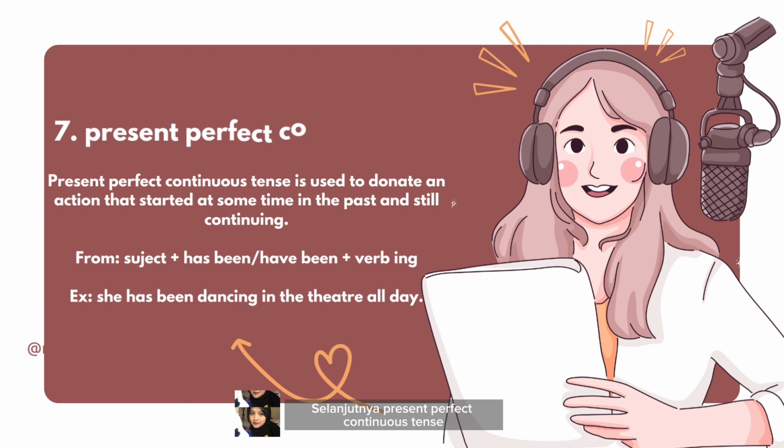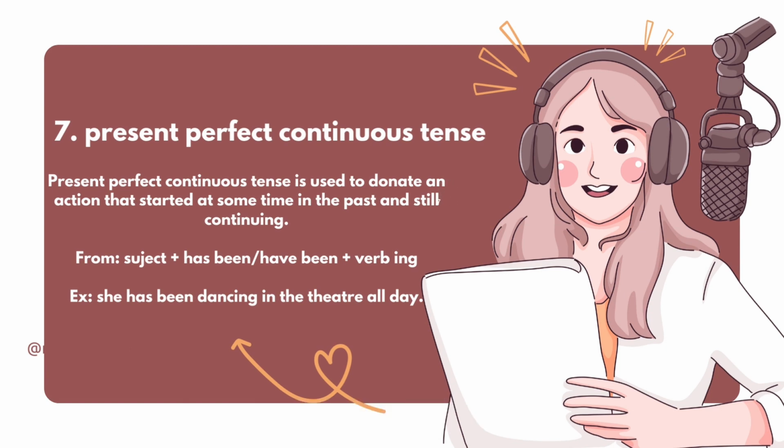And next is present perfect continuous tense. Present perfect continuous tense is used to denote an action which started at some time in the past and is still continuing. The form is subject plus has been or have been plus verb ing. But remember, this tense is used to talk about an action that started in the past and continued until recently or that continues into the future. For example: she has been dancing in the theater all day.